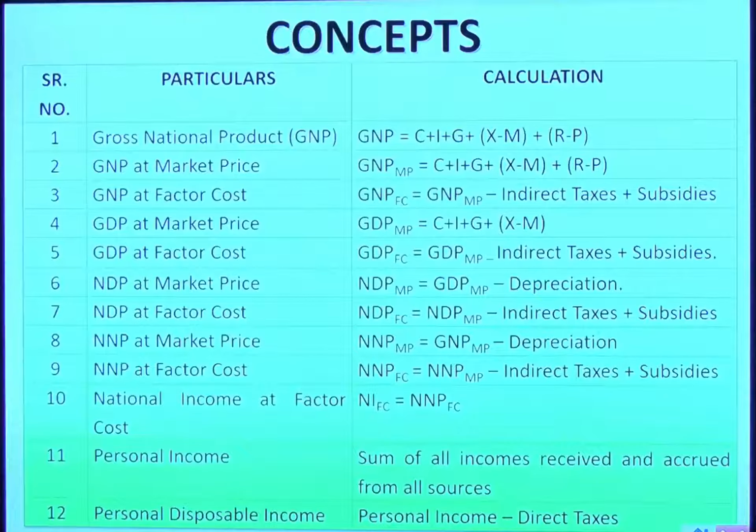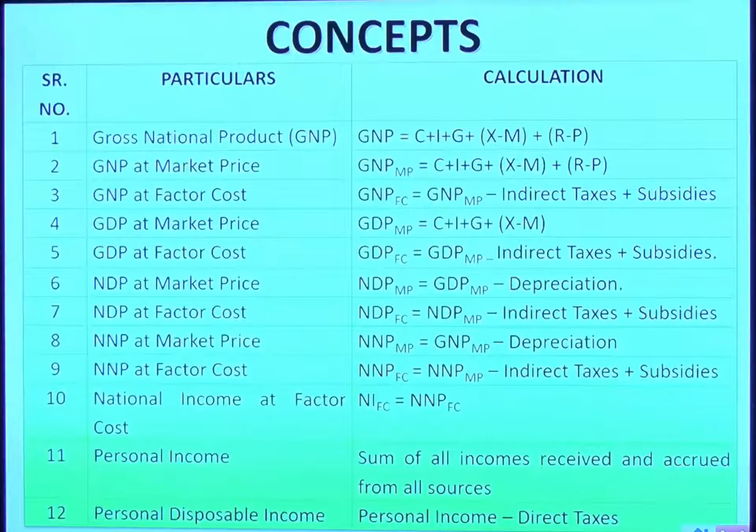Now after GNP and GDP, it comes NDP, that is Net Domestic Product. Then what is the difference between gross and net? The only difference is the word depreciation. In gross domestic product, depreciation is considered as cost, while in NDP, depreciation is a non-cash expense. It is removed from it. So if you want NDP at market price, then take the GDP at market price, as we have seen above. Just reduce depreciation during the year.